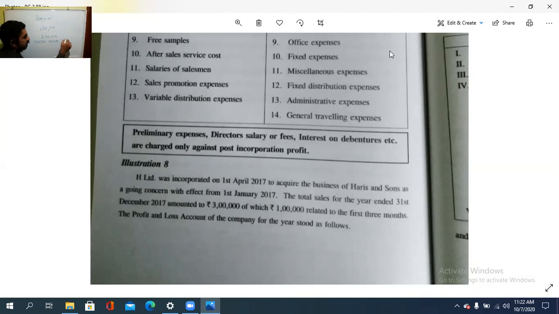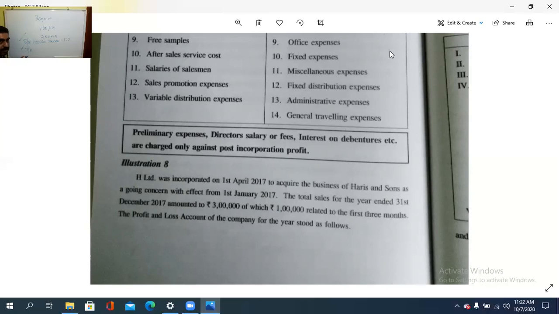That is 1:2. Firstly, we need to calculate this, because for the expenses coming, we need to apportion them on the basis of either the sales ratio or the time ratio. Only that is the profit prior to incorporation, or that is the method in which we are calculating.